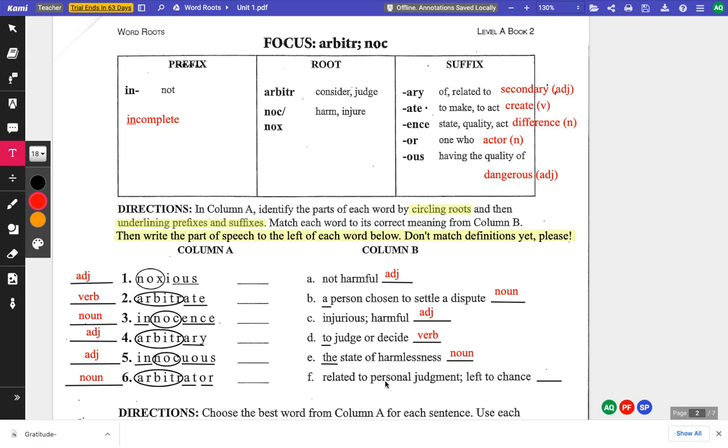And finally, related to personal judgment, left to chance. These are describing an adjective. We could describe something as being left to chance. Now you can use these definitions and the types of words they're defining to match them up with these words and their parts of speech to see if you can match up the words correctly with their definitions. That's the assignment for today, friends. Fill that information in on your packet, and then we'll check it together tomorrow. Good luck.